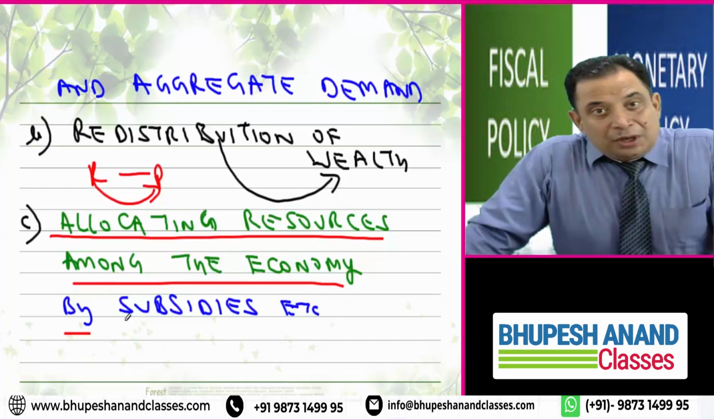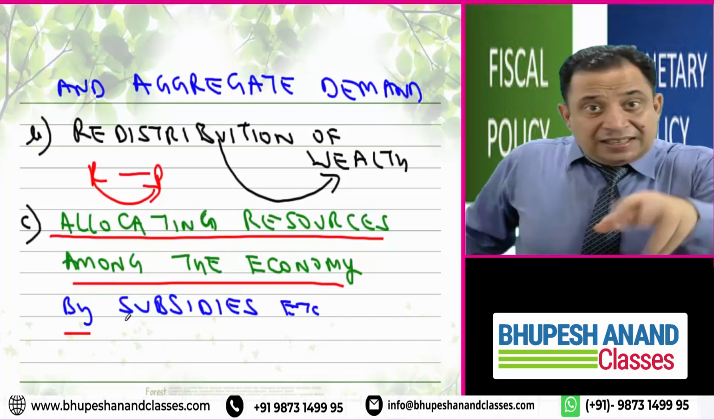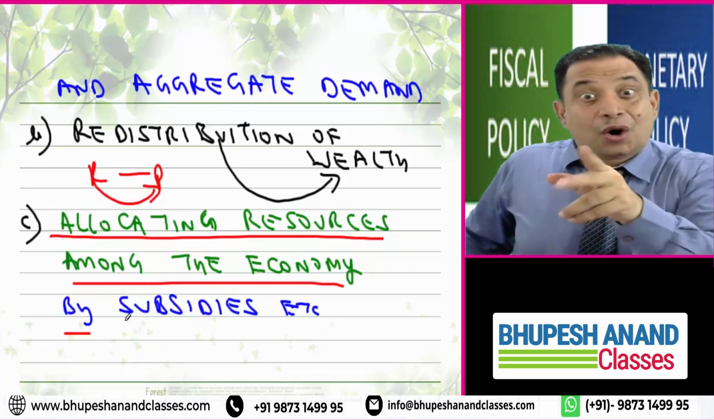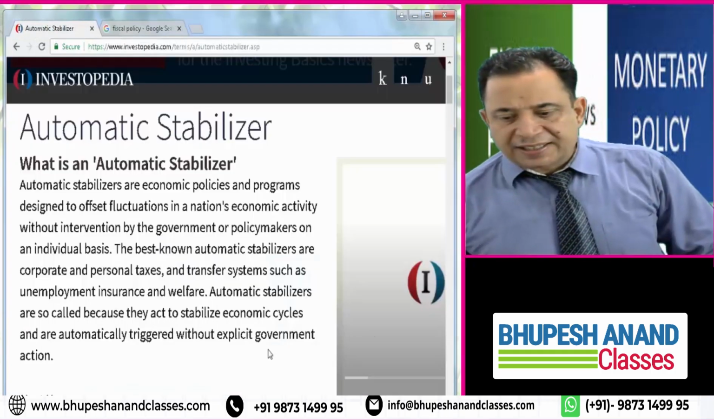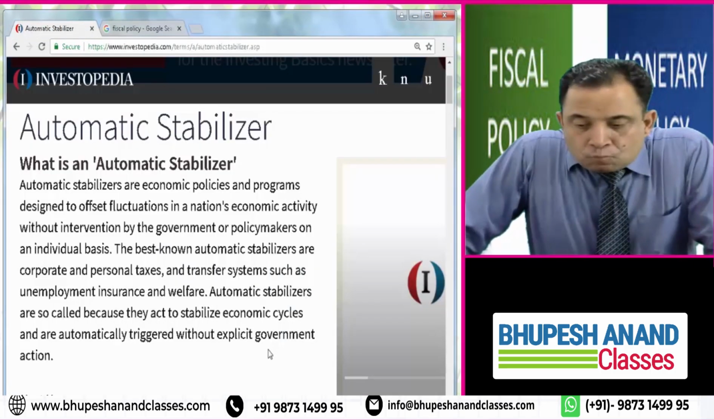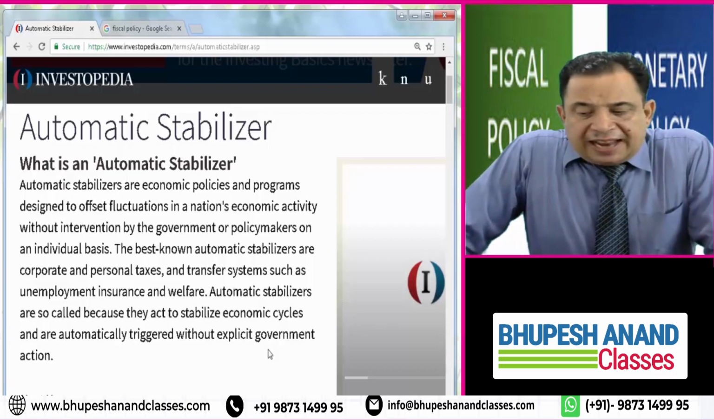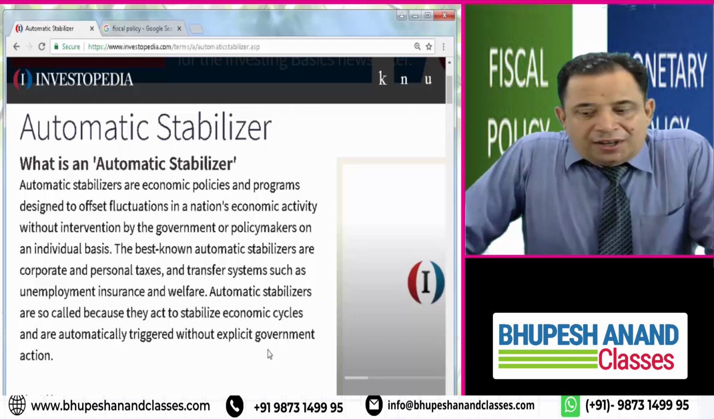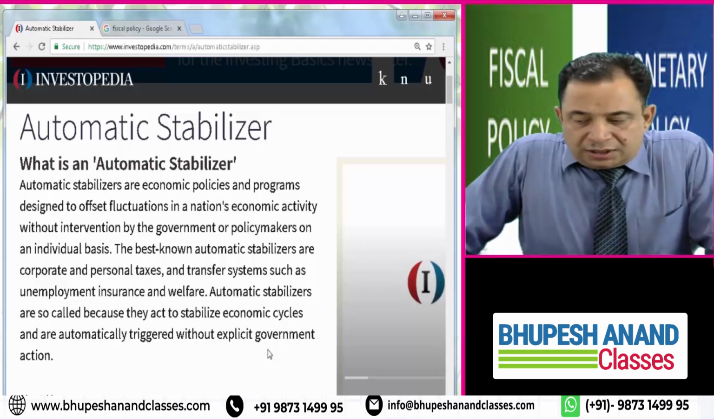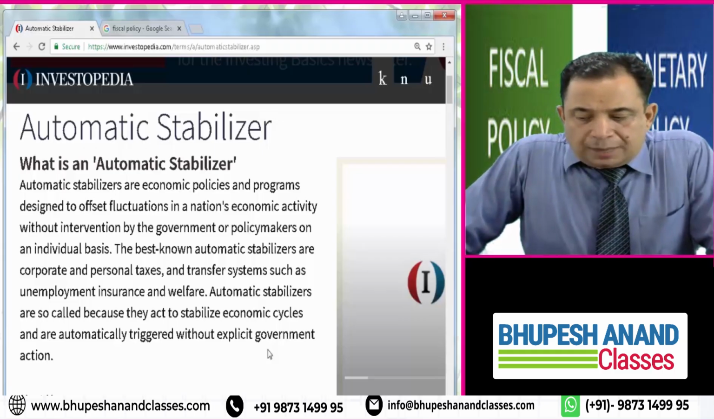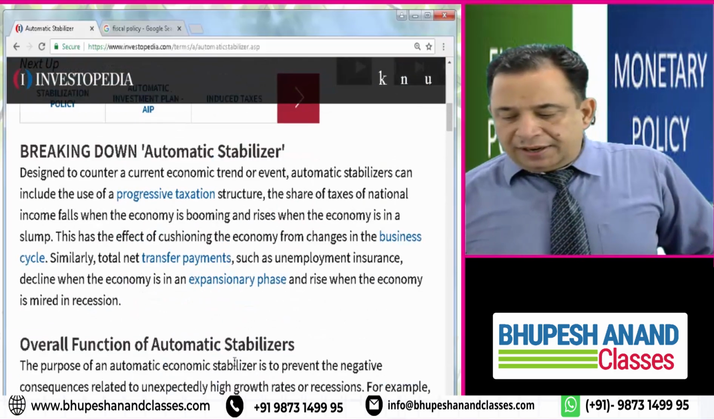So, hope you have understood what is the meaning of fiscal policy. What are the two broad categories? One is discretionary fiscal policy and second is automatic stabilizers. So just see on Google what is meant by automatic stabilizers as per Investopedia. Automatic stabilizers are the economic policies and programs designed to offset fluctuation in economic activity without, this is important, intervention by the government or policy makers on an individual basis. The best known automatic stabilizers are corporate and personal taxes and transfer payments such as unemployment insurance. Automatic stabilizers are so called because they act to stabilize economic cycles and are automatically triggered.